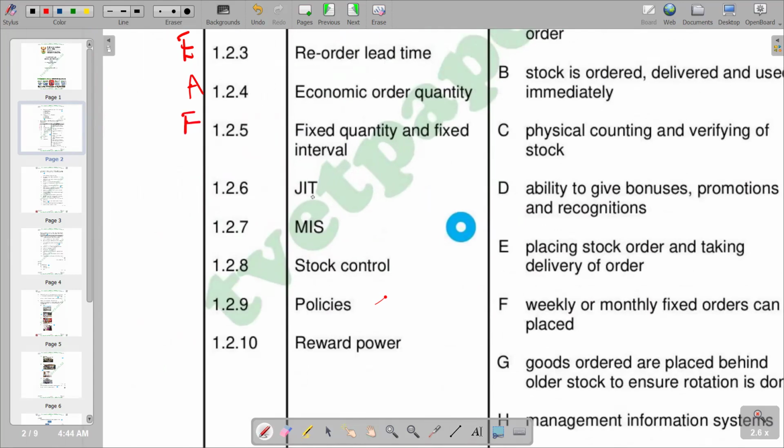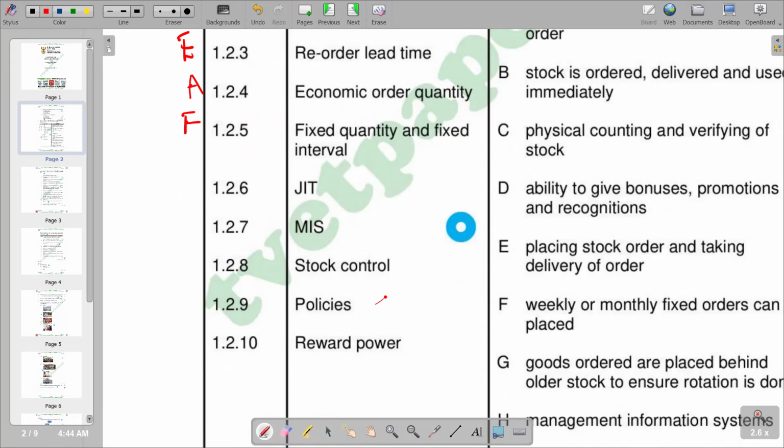So when we go to JIT, we know that this is just in time. In terms of its explanation, we are saying just in time is a management strategy that says a company receives goods as close as possible to when they are actually needed.